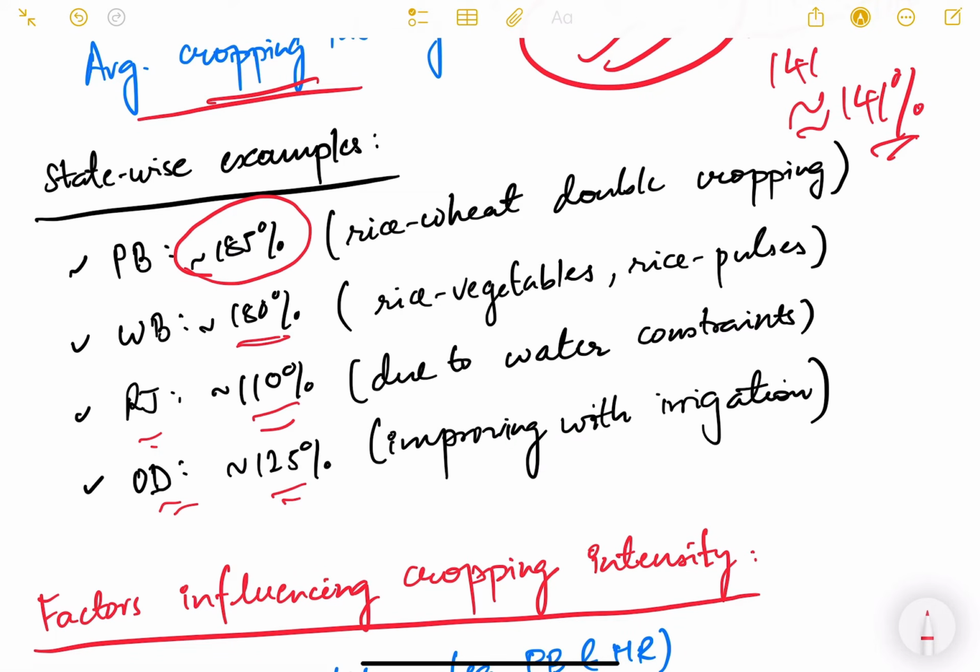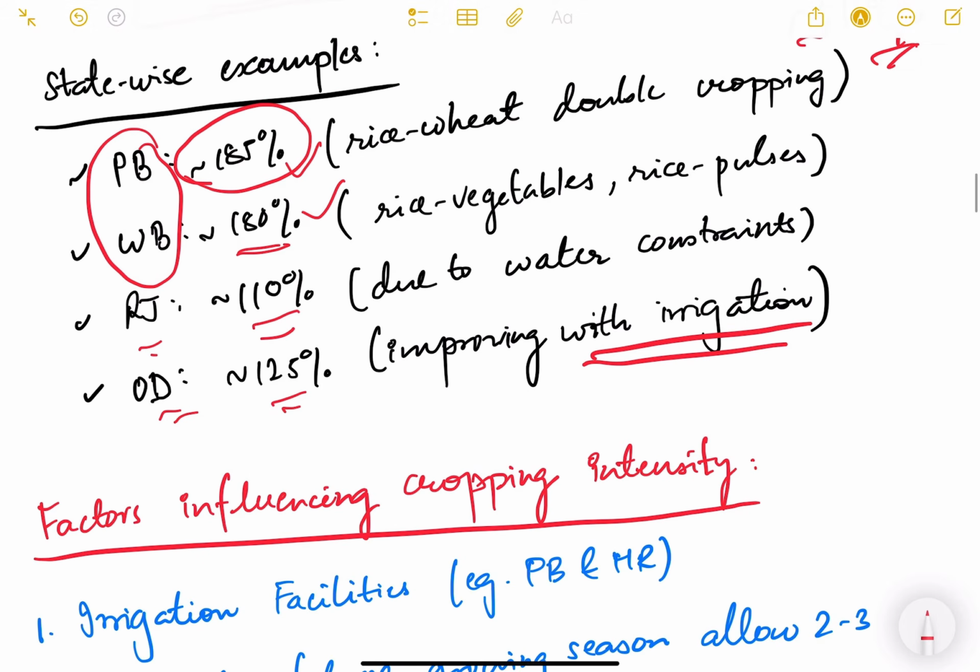Now see, Punjab and West Bengal, they are able to have almost 180% to 185% cropping intensity. What could be the reason? Green revolution, good irrigation, then good variety of seeds. So these are the reasons why they are able to grow more than one crop. Rajasthan, water constraints. Odisha, it is slowly improving with irrigation, but irrigation systems have been poor historically. So try to understand that this ultimately affects the socio-economic condition of the farmers also. The more crops farmers are growing, the more income they are earning and the better socio-economic conditions they are having.